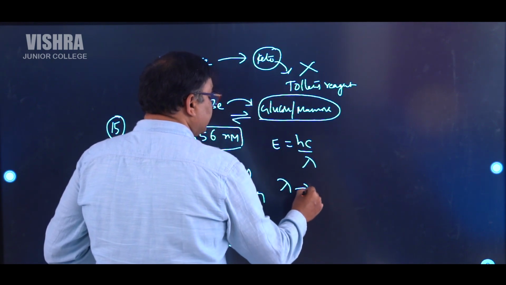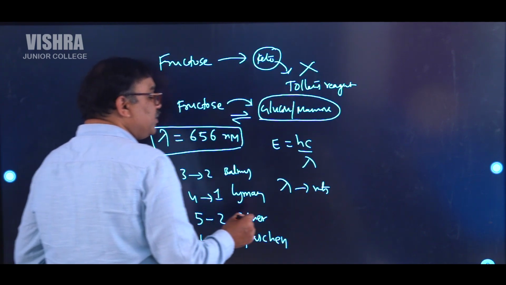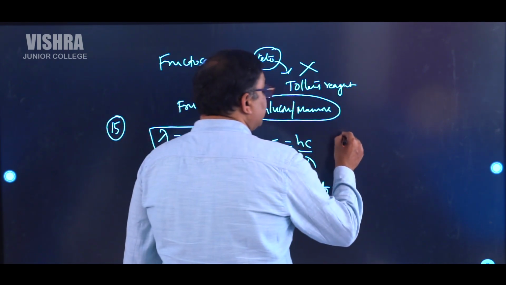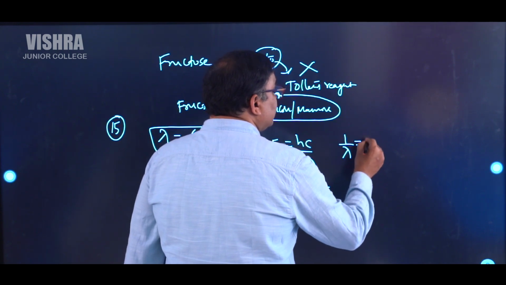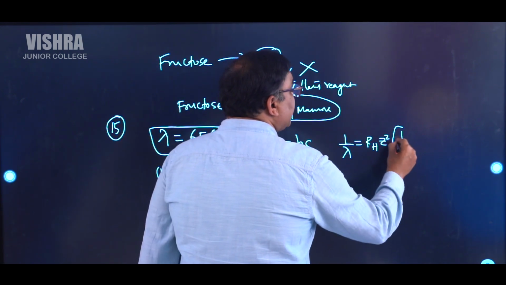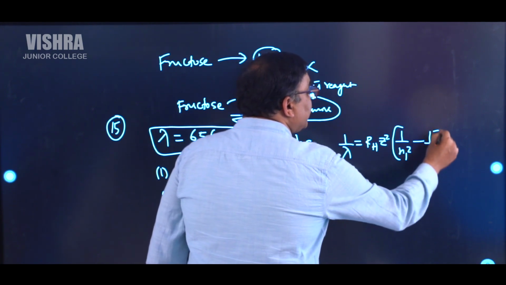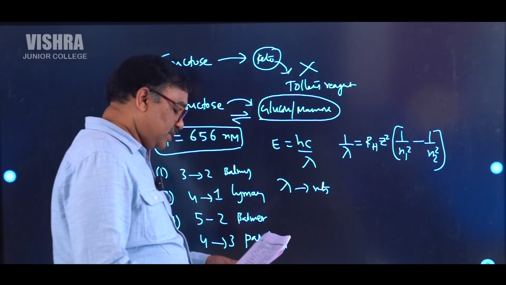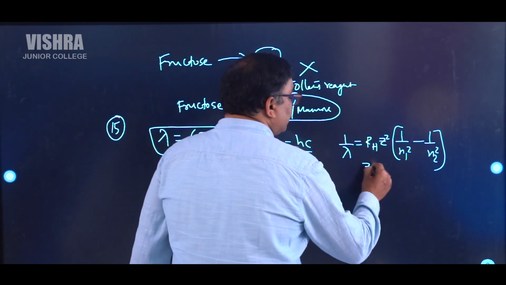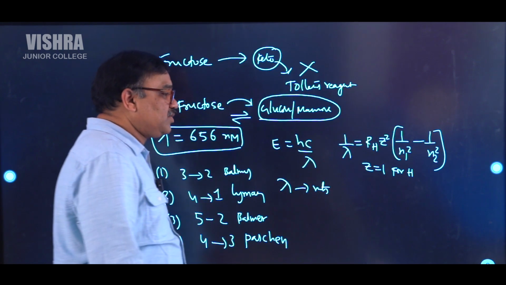Lambda you convert into meters and you do the problem, and you have to use the Rydberg-Ritz equation. I'll give you the Rydberg-Ritz equation: 1 by lambda is equal to Rydberg constant into Z square into (1 by n1 square minus 1 by n2 square). Z square is for, of course, they said this is hydrogen. So Z is equal to 1 here for hydrogen. So substitute Z is equal to 1.